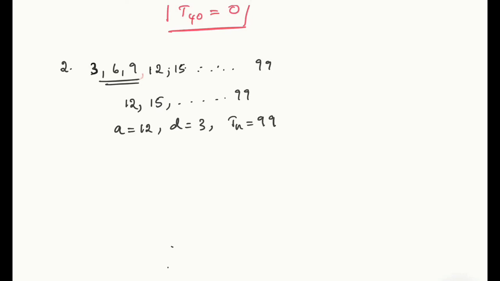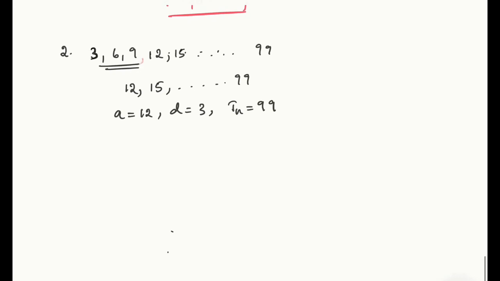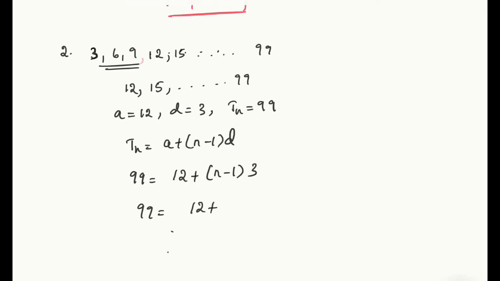So using this information we can find out the number of terms. How do we find out? Tn is equal to A plus n minus 1 into D, right? So Tn is 99 equals 12 plus n minus 1 into 3. So 99 equals 12 plus 3n minus 3. 99 equals 9 plus 3n. 90 equals 3n.